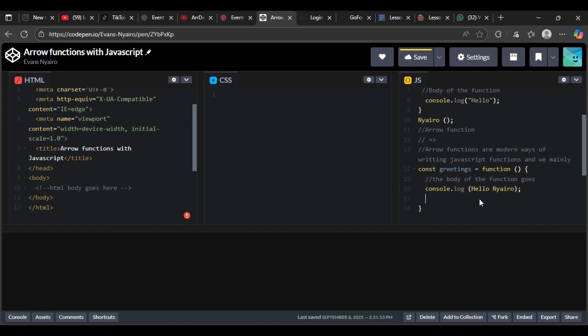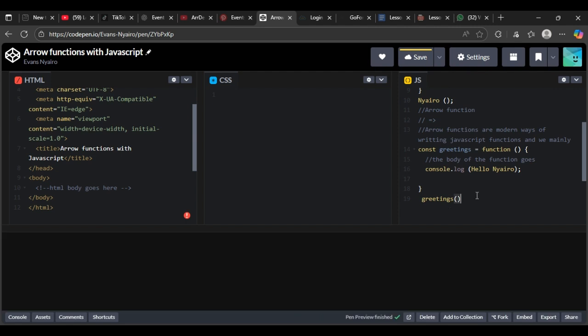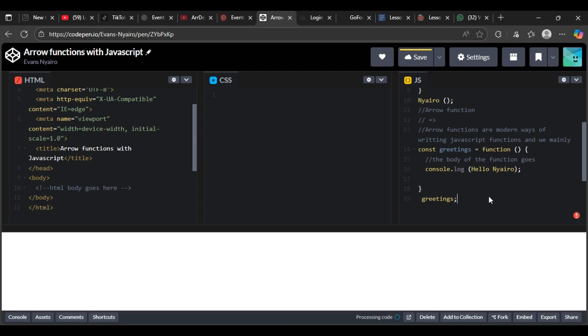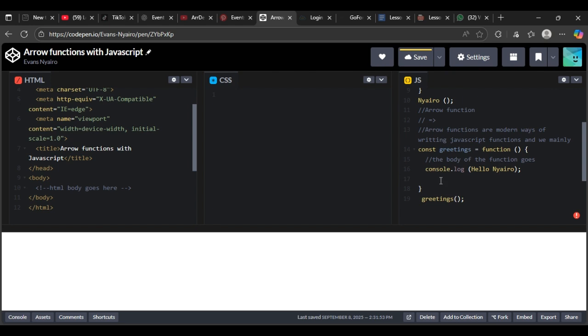After we close it, we must set a callback action. Say greetings, to call back the function, to call out the body function. So for greetings to be displayed, we must call it at the end of the code, and we save our code.